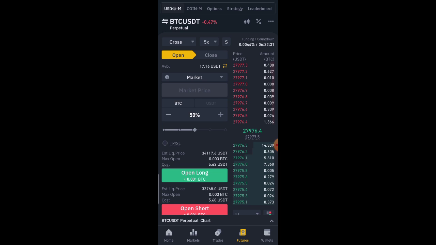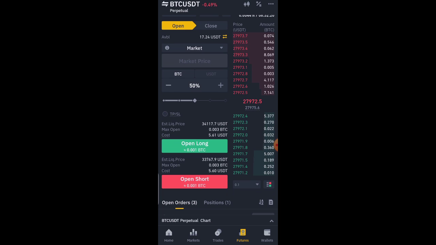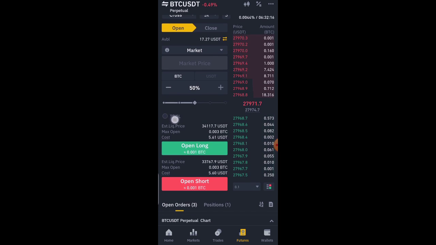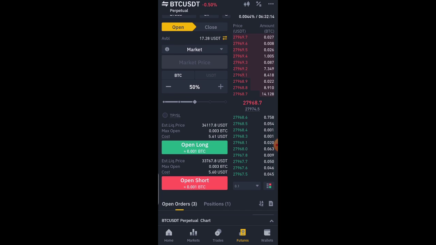So now, assuming you have $100 here right now and you've set it to 50%, the next thing you want to do is to set your take profit. You can see this place here, I'm having TP slash SL. TP represents take profit and SL represents stop loss.